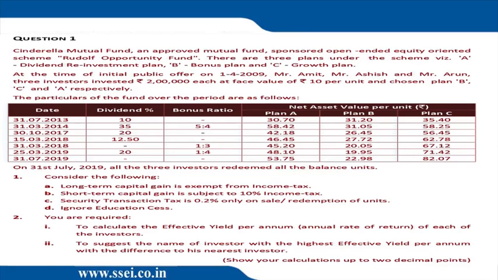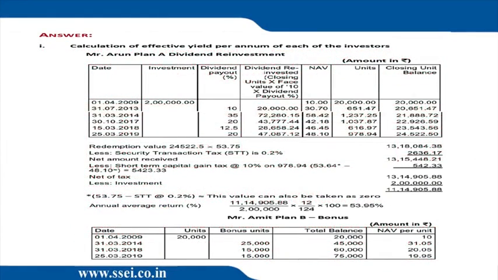Okay, so let me just discuss the dividend plan by looking at the table. I hope you are looking at the table. So on 31st July 2013, there's a 10% dividend. That means 10% of 10, 1. And how many units were there? 20,000. So 20,000 into 1 is 20,000. That 20,000 is invested at 30.7. So 20,000 divided by 30.7. That becomes how many units? 651.46 units. So 651.46 units we get on 31st July.